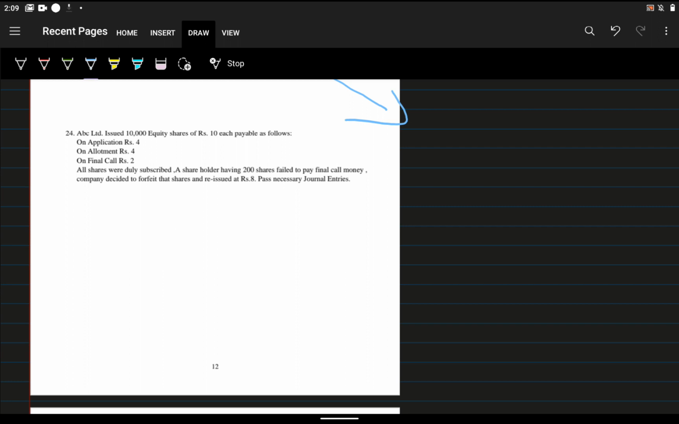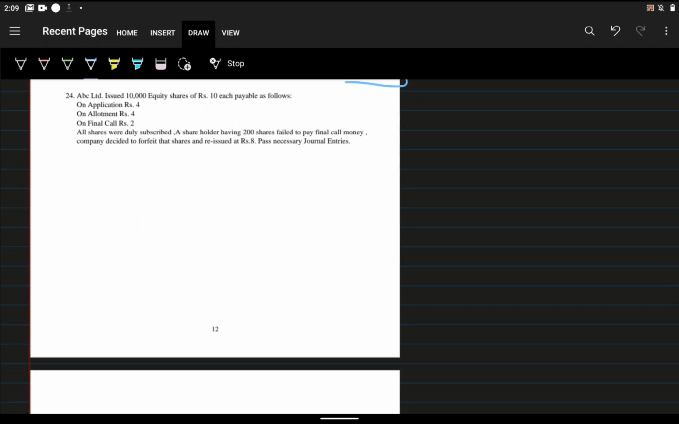ABC Limited issued 10,000 equity shares of rupees 10 each, payable as follows: rupees 4 on application, rupees 4 on allotment, and rupees 2 on first call. All shares were duly subscribed. A shareholder having 200 shares failed to pay the final call money. The company decided to forfeit those shares and reissued them at rupees 8. Pass the necessary journal entry. Here 2 extra adjustments are coming. What are those? 2 extra journal entries.